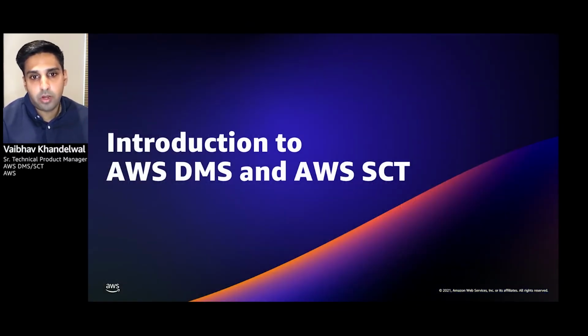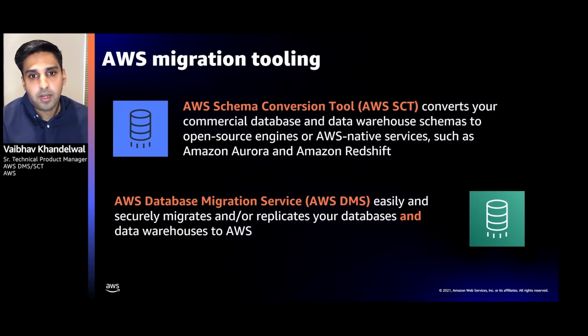Let's look into what AWS DMS and SCT services are and how you can use them. Our goal with DMS and SCT is to allow customers the freedom to choose the best data platform for their needs. SCT makes heterogeneous migrations predictable, that is, the effort to move your commercial database engine to an open source database target engine in AWS, and for homogeneous migrations where you want to keep the underlying database engine, like Oracle to Oracle, SQL to SQL.